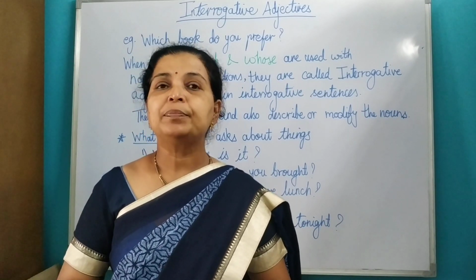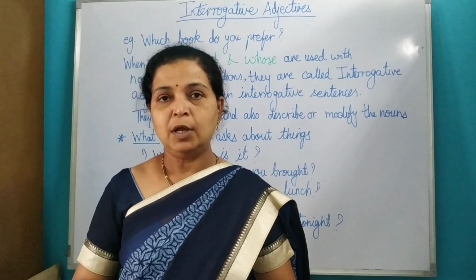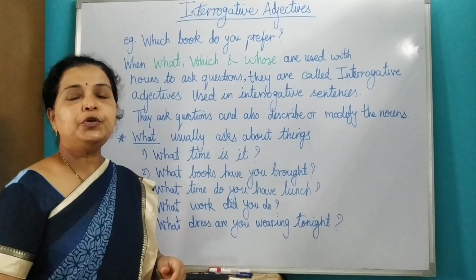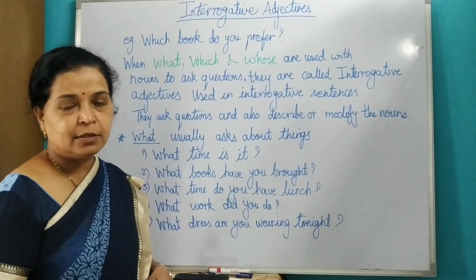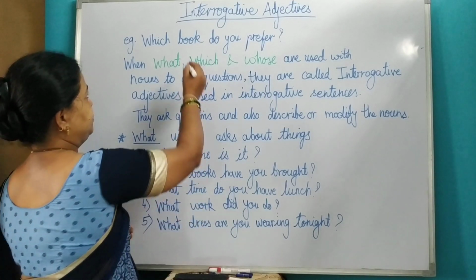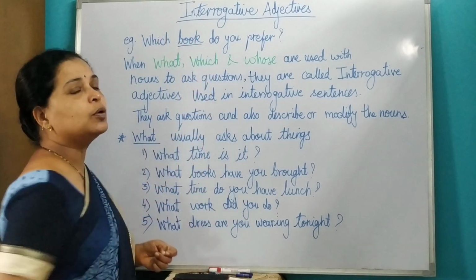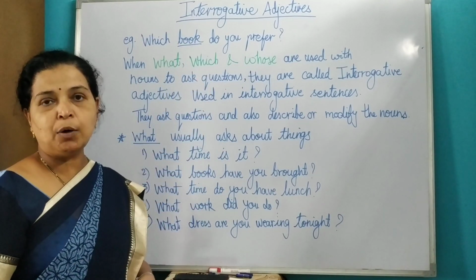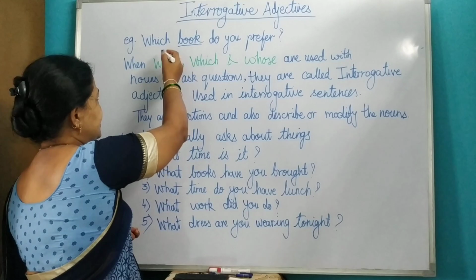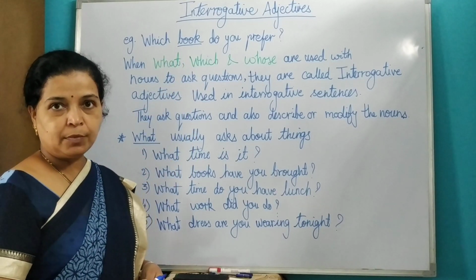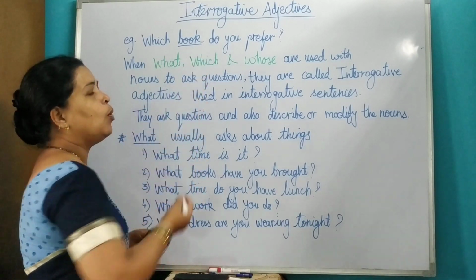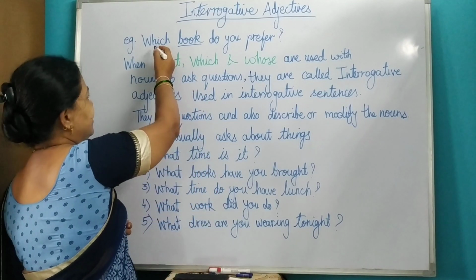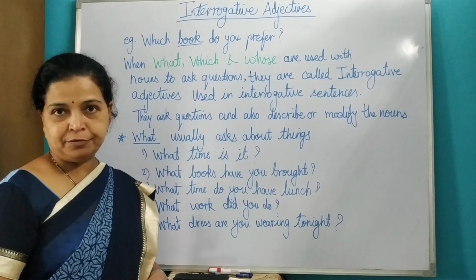Now let's start with interrogative adjectives. Look at the sentence on the board. Which book do you prefer? In this sentence, which is the noun? Book. Which book? So here, which is describing the noun book. So it is an adjective. And it is also asking a question. So it is called an interrogative adjective.